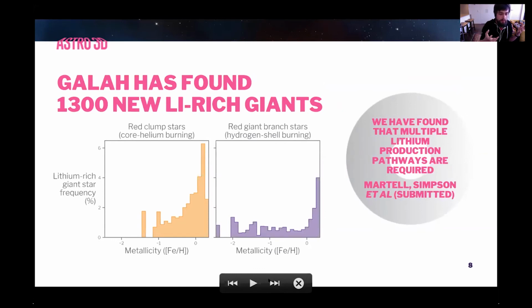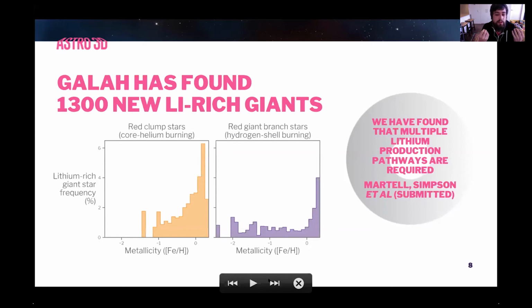And the other thing we find is that there is a really obvious difference in the metallicity trends between them. For these red clump stars, there is a clear trend with metallicity of how likely they are to be lithium-rich, versus for the RGB stars, the hydrogen shell-burning stars, the proportion is quite flat with metallicity, except for the most metal-rich stars. And we found interesting things with rotation rates and with infrared excess.